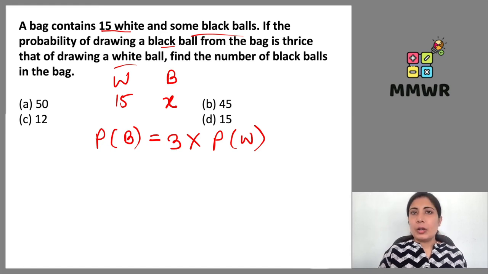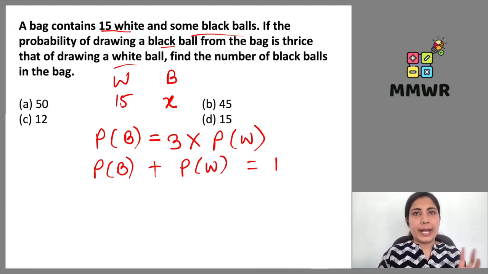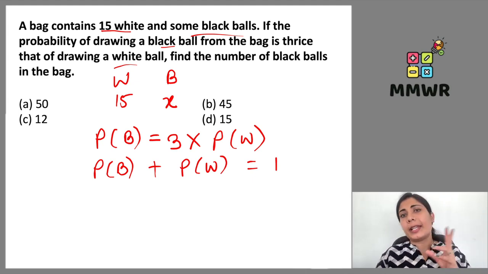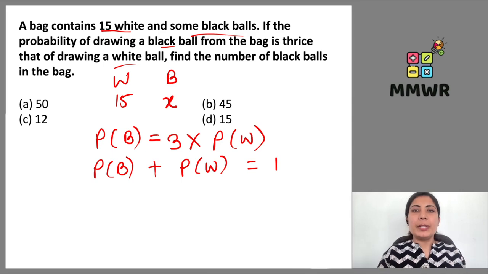So first of all, the sum of both of these probabilities has to be 1. So probability of black ball and probability of white ball, sum addition is 1. Why? Because they are elementary events. जब black वाली ball निकलेगी तब white नहीं निकलेगी, जब white निकलेगी तब black नहीं निकलेगी. So that is why all these events sum will be 1.